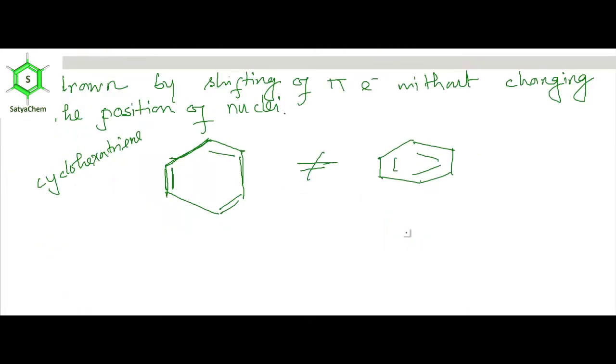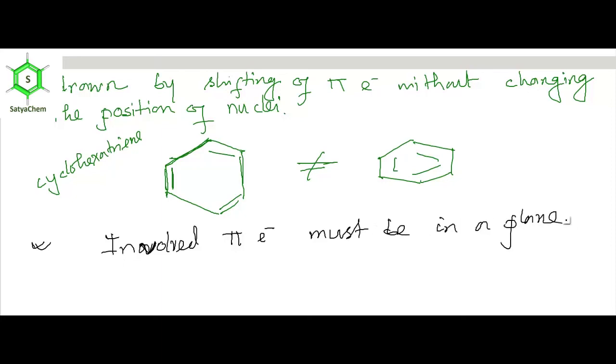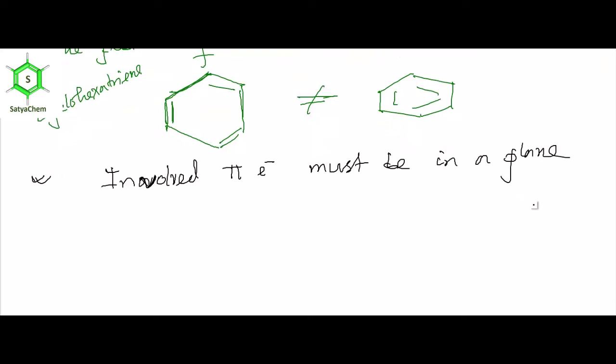The second point is another important point: the involved orbitals, or pi electrons, must be in a plane. Here I am drawing 1,3-butadiene. These are the p orbitals of 1,3-butadiene.